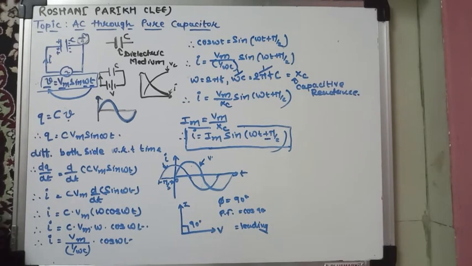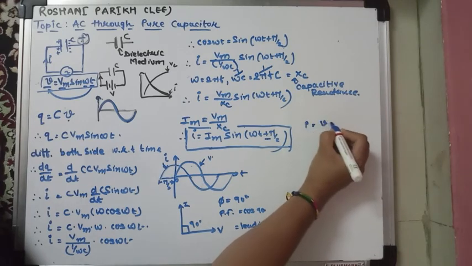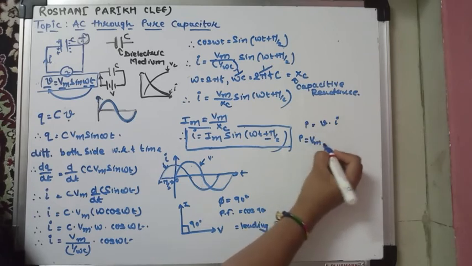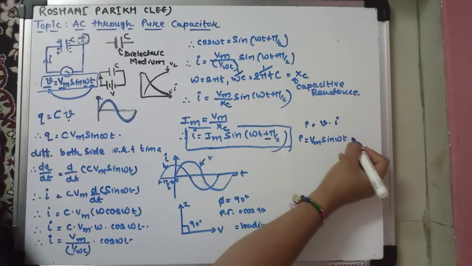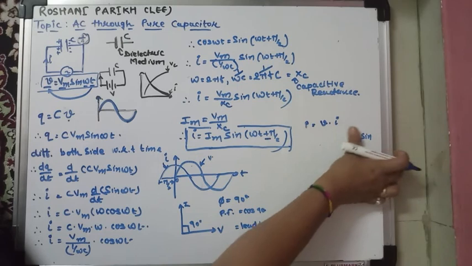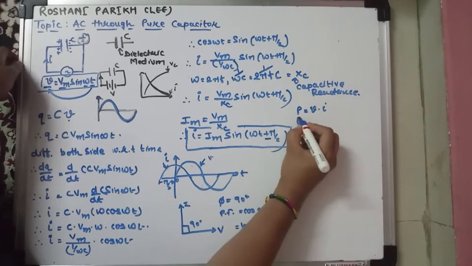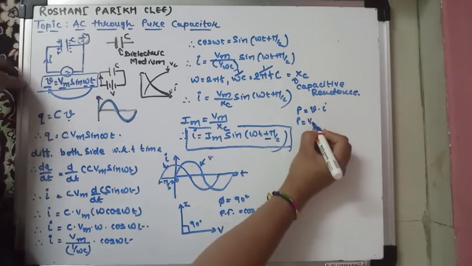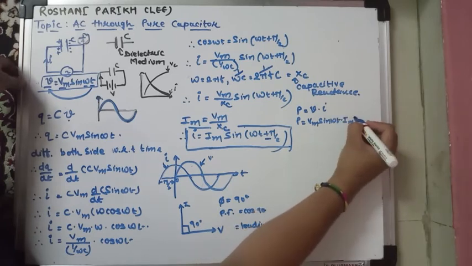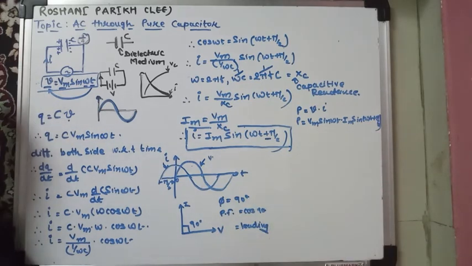Now what is the equation of power? So as we know that power is equal to product of voltage into current. Now P is equal to V into I. What is the V? V is equal to Vm sin omega t, and I is equal to Im sin (omega t plus pi by 2) for the capacitive circuit.